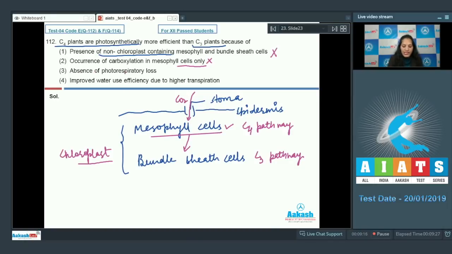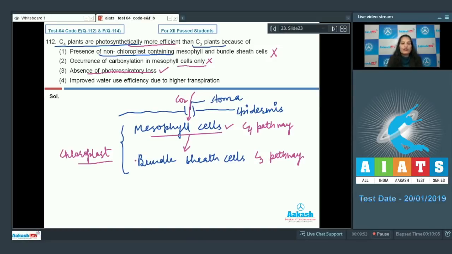Third, because there is absence of photorespiratory loss. Yes, C4 plants are photosynthetically more efficient as there is no photorespiration in the C4 plants. It is true. Photorespiration takes place when the concentration of O2 is higher than that of CO2. Then rubisco shows more affinity towards the oxygen and RuBP combines with the oxygen, not with the carbon dioxide. As a result, photorespiration takes place.